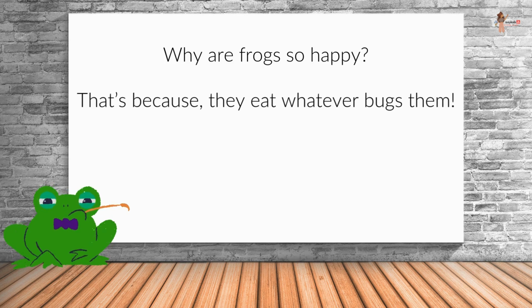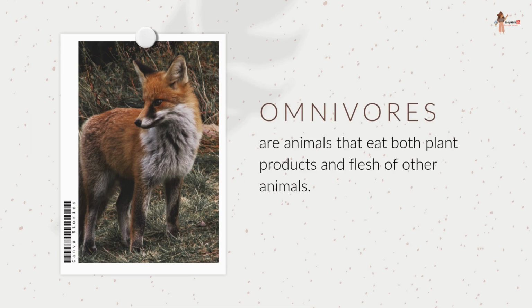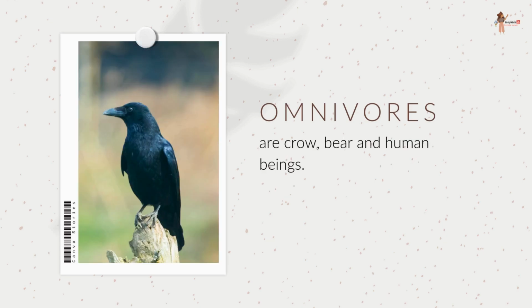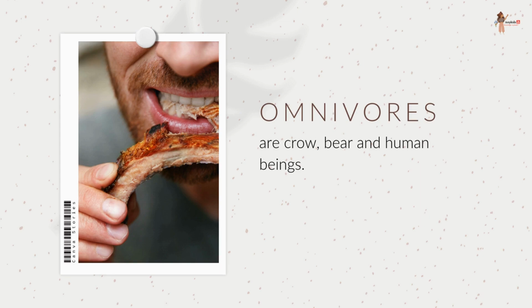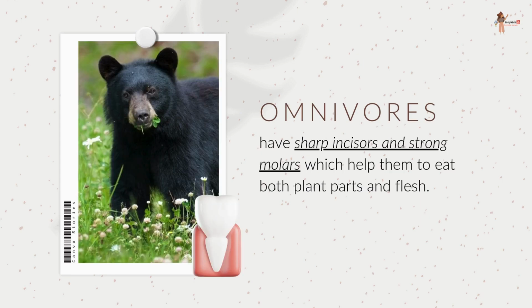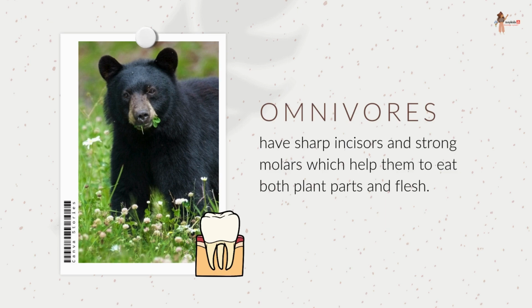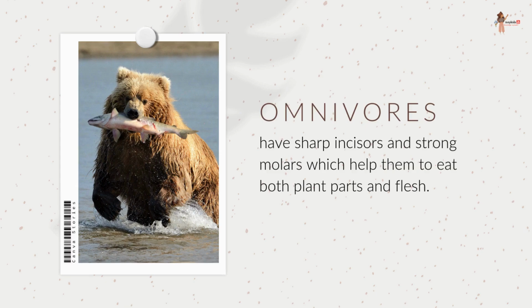Okay, moving on. Omnivores. Omnivores are animals that eat both plant products and flesh of other animals. Crow, bear, and human beings are omnivores. Most omnivores have sharp incisors and strong molars, which help them to eat both plant parts and flesh.